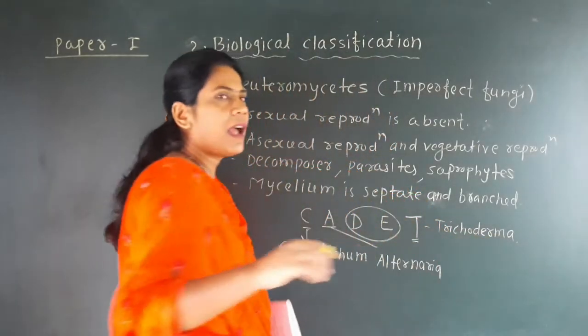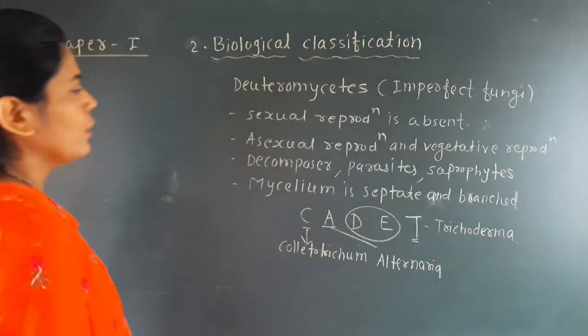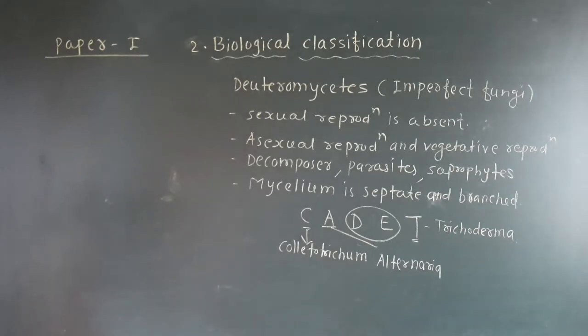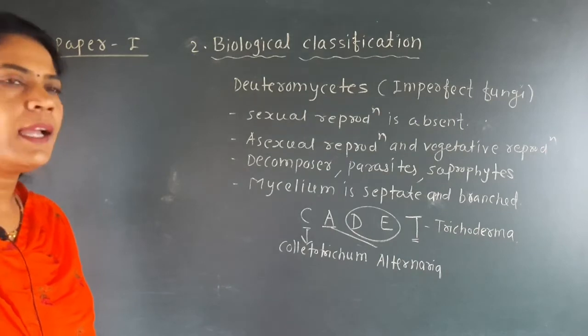See, it is the last group of the fungi where we have given the trick cadet. Cadet means a new trainee in an armed force or the police force, and by this trick we can understand the examples of this fungi.